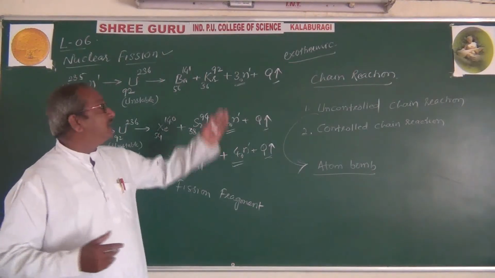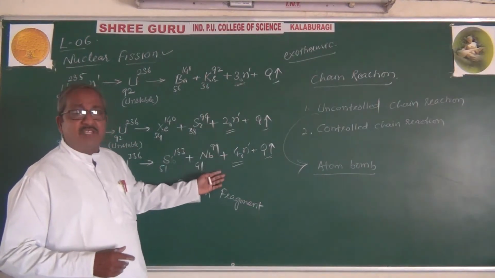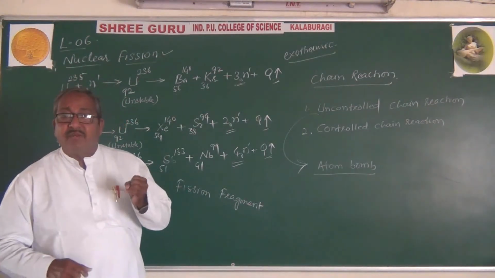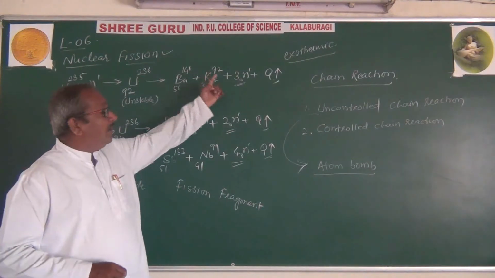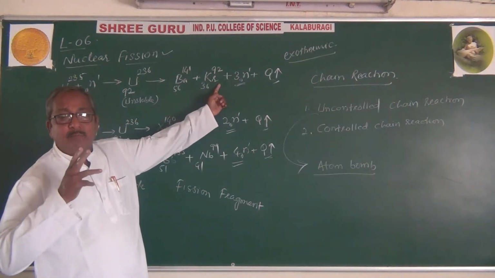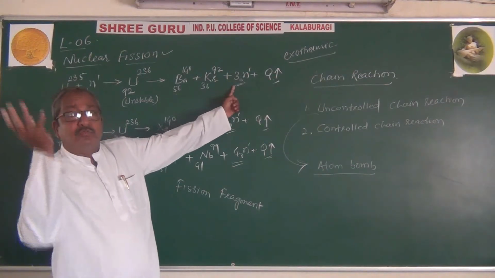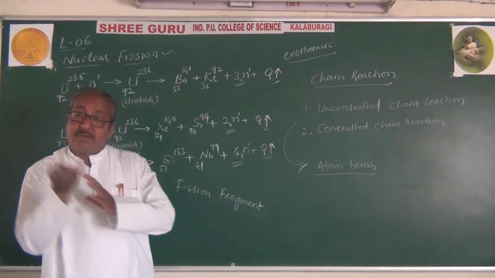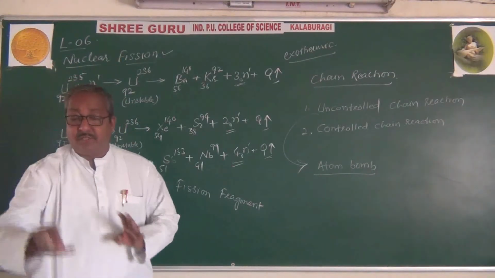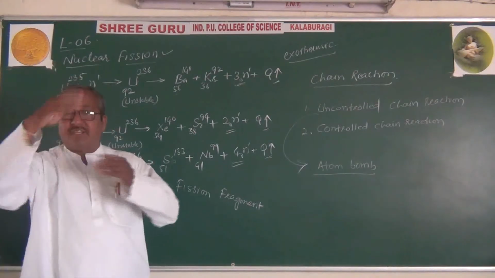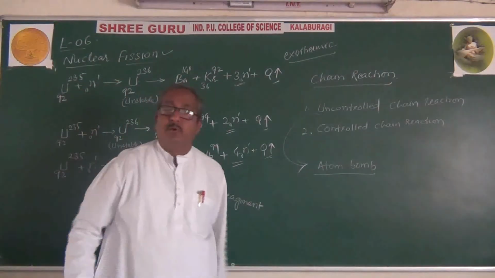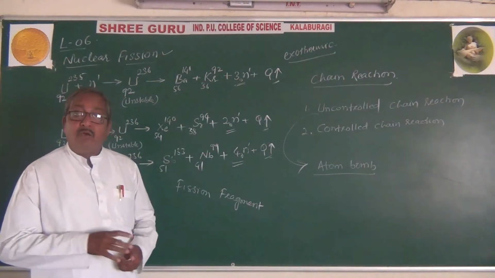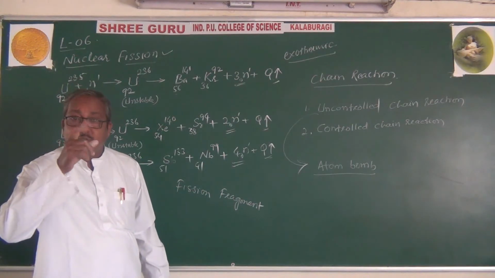The number of times the reaction takes place, in every reaction an enormous amount of energy is released. In only one atom, 200 mega electron volt. In the next reaction, 200 into 3, 600 mega electron volt. Next reaction 600 into 9, next reaction 600 into 27, like that. The energy released goes on multiplying. Not only is energy released, some dangerous radiations are also emitted.